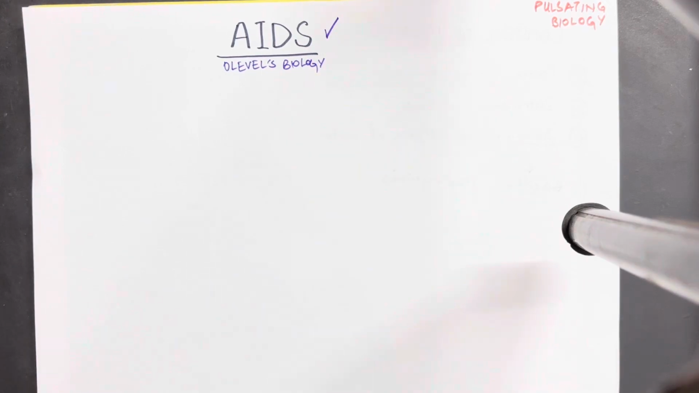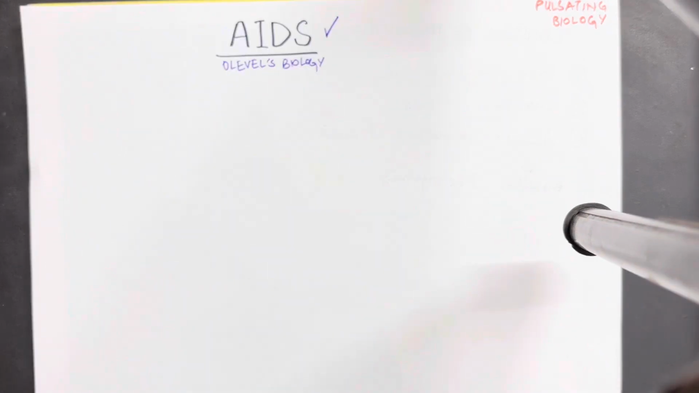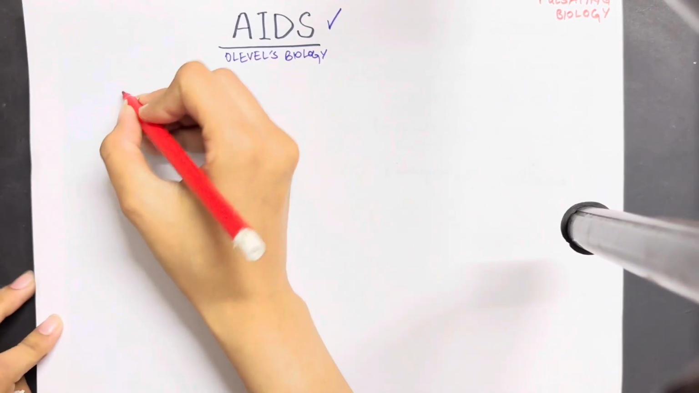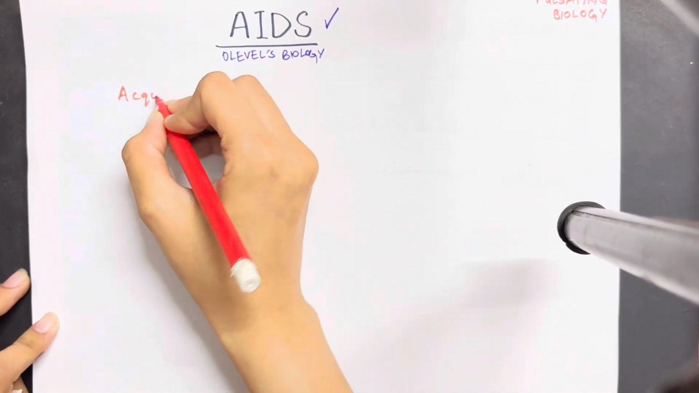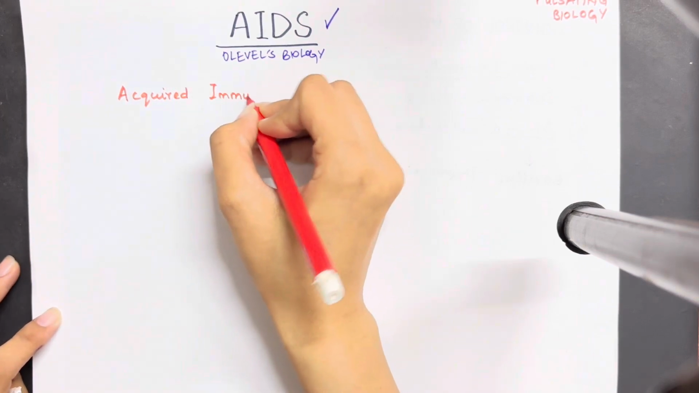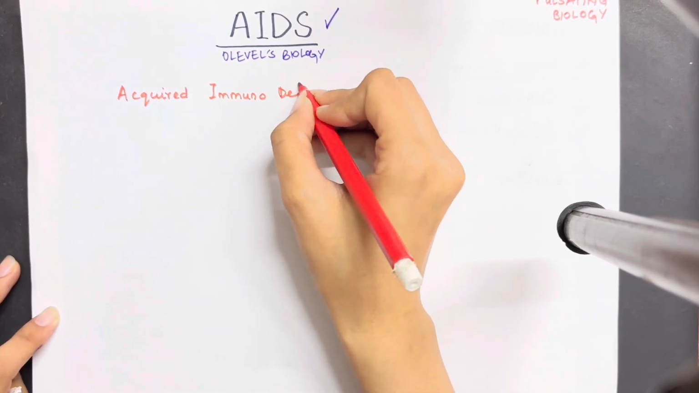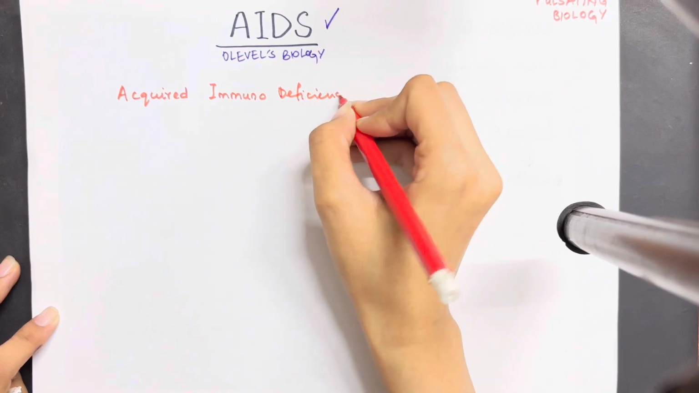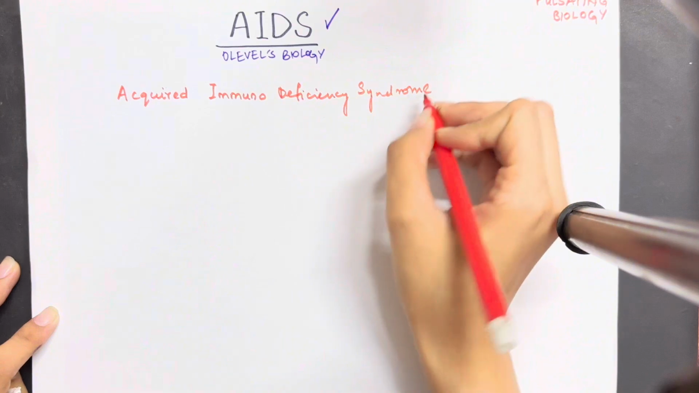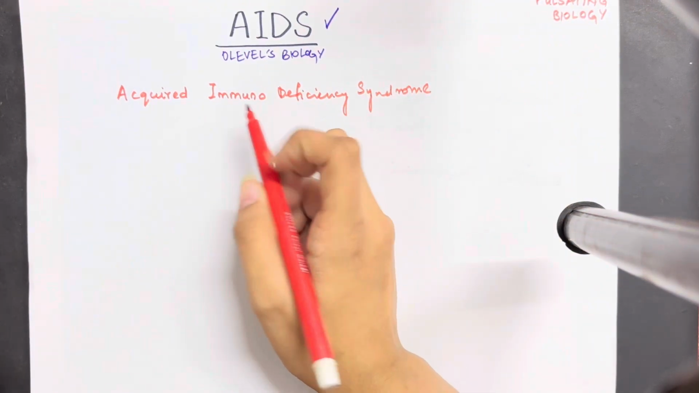In today's video we are going to cover a very short topic regarding AIDS and the questions that basically come in your paper regarding AIDS. First and foremost, what does AIDS stand for? AIDS stands for Acquired Immunodeficiency Syndrome. The most common mistake that students make is that they term it acquired immunodeficiency disease.